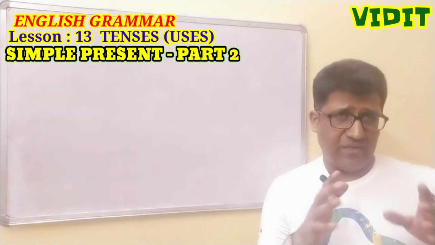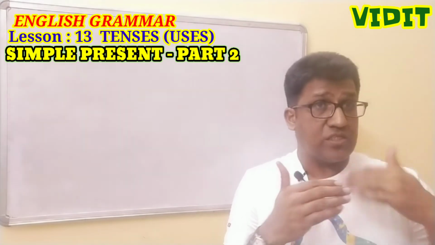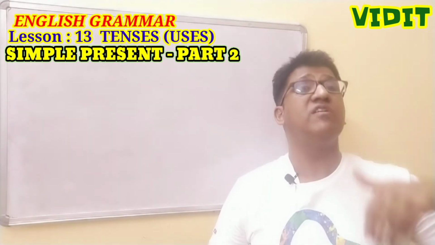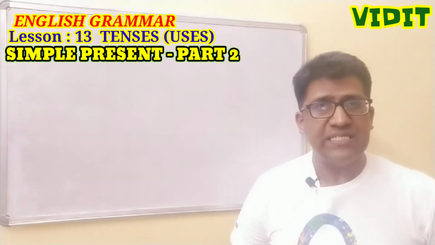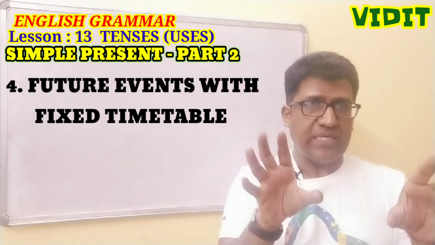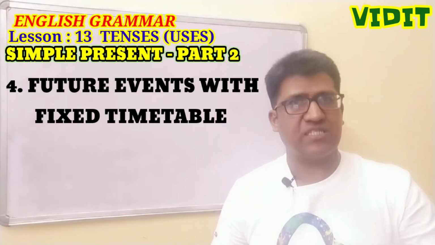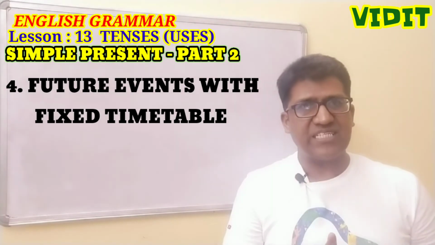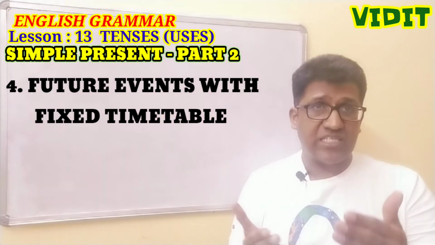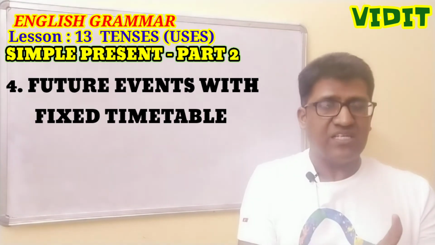Next, the last situation when we use this tense. This is simple present tense, about the present, but we can convey an idea of future also in this tense, like future events with a fixed timetable. Means anything which has a fixed timetable, a fixed routine, and the time is mentioned. In that case also we use the same tense, that is simple present. Means s or es or without s, first form of the verb, or do or does with first form of the verb.